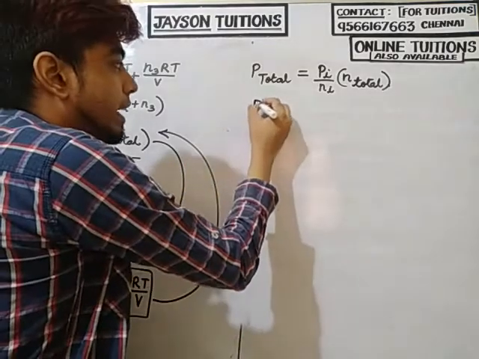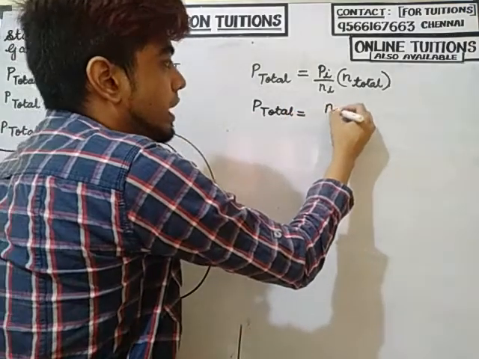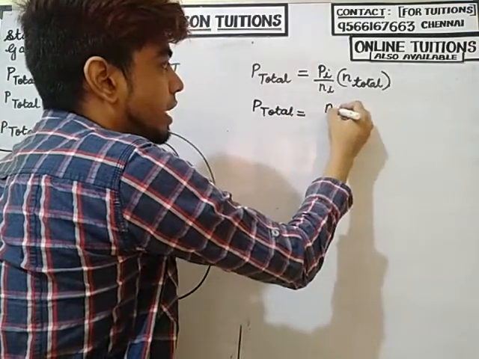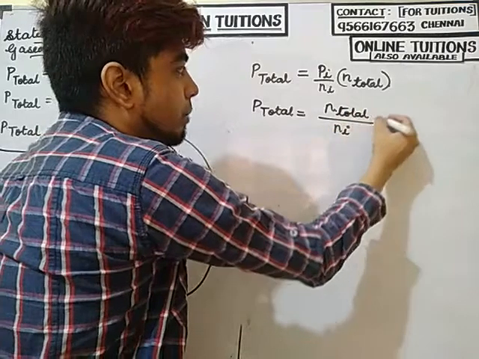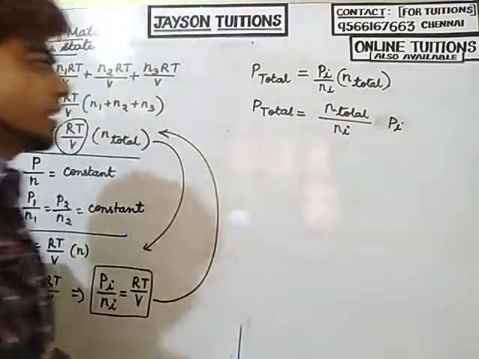Or I can write P total is equal to N total divided by Ni into Pi. I am just rearranging.